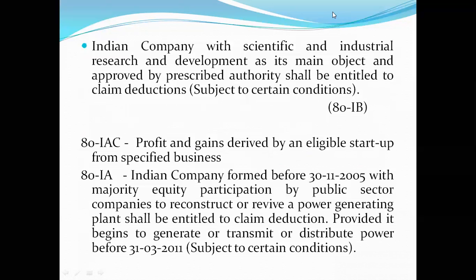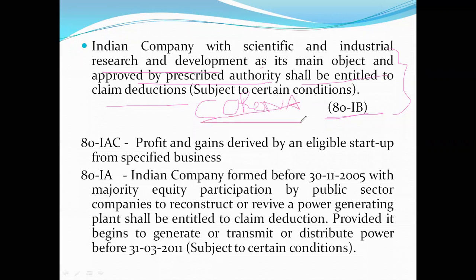So an Indian company with scientific and industrial research and development as its main object and approved by the prescribed authority shall be entitled to claim deductions under section 80 IB. So companies which are trying to find out certain new things with the help of research and development as their main object. Now let us take, for example, a company working to find out a vaccine for corona disease in our country, let us take for example.